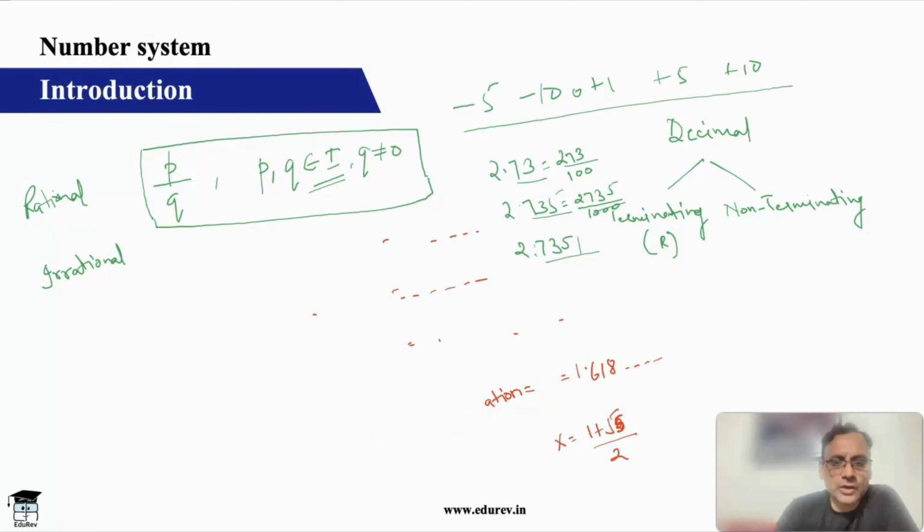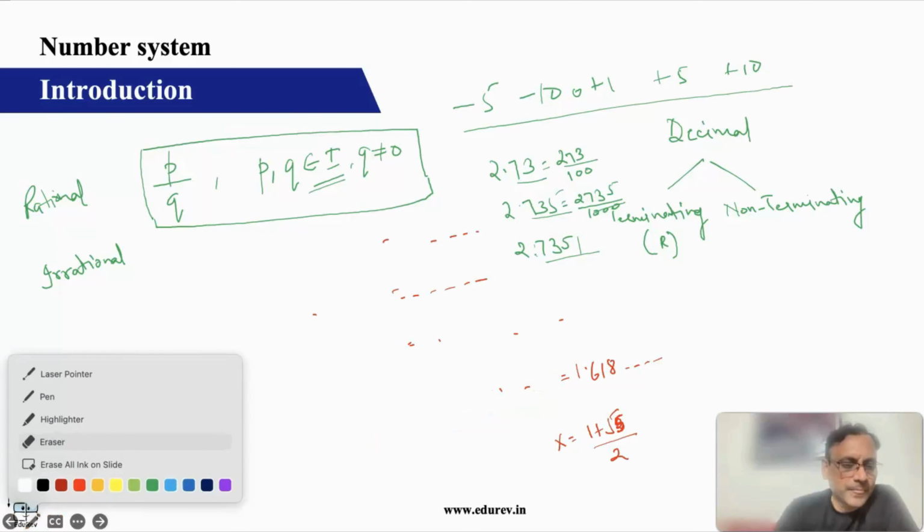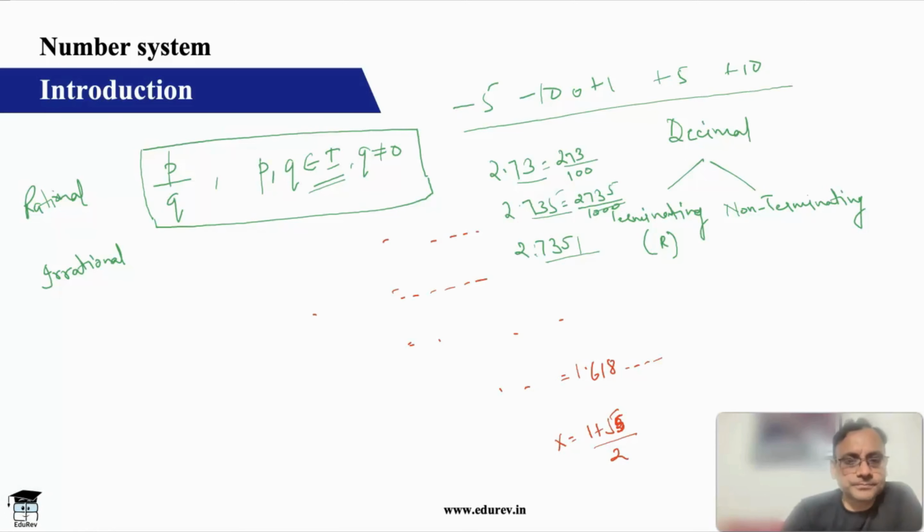So non-terminating can be a number like 2.373737, and so on. This type of number is called a recurring number. So non-terminating can be recurring.